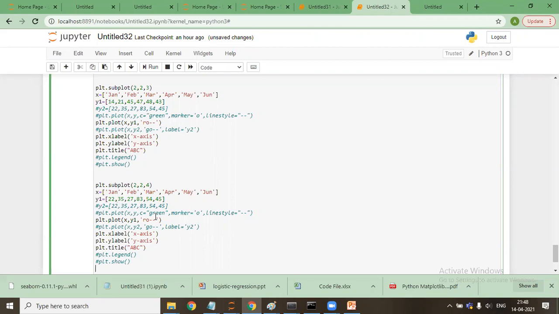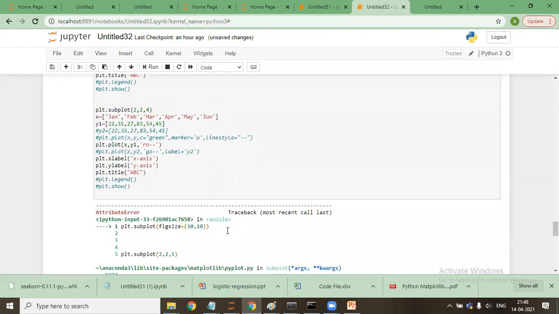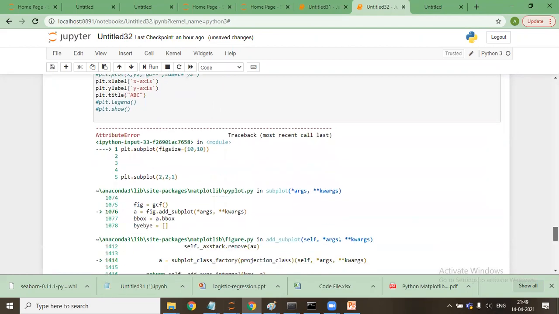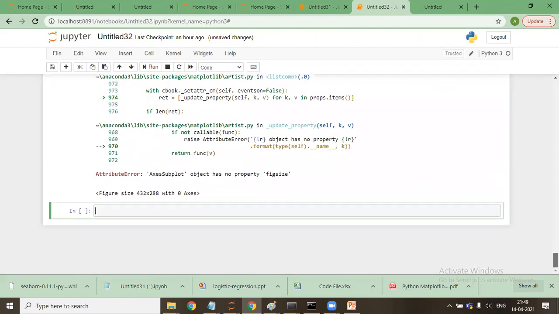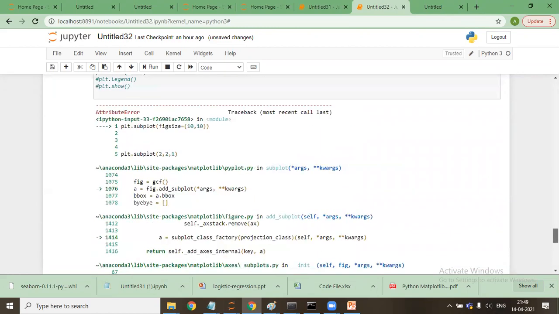So right now, if I say shift enter, you see it is saying the error is 0 axis.